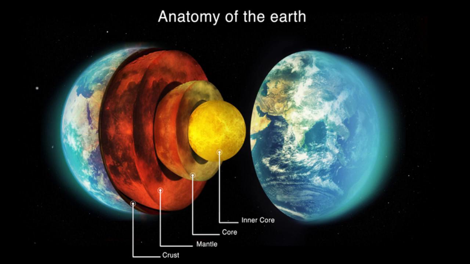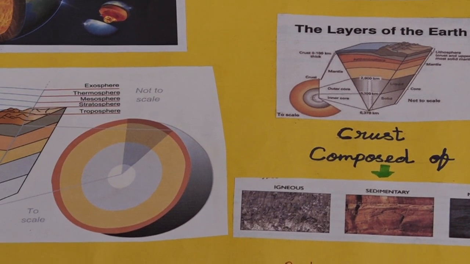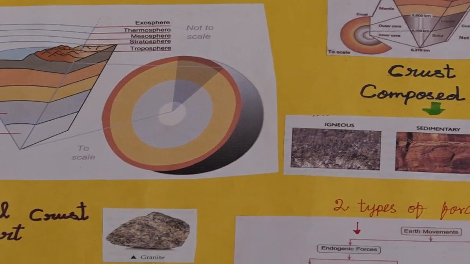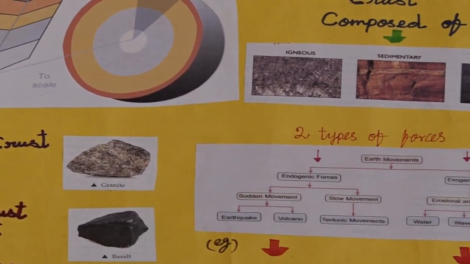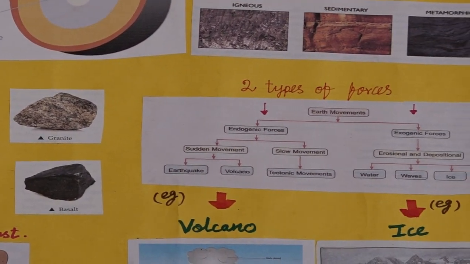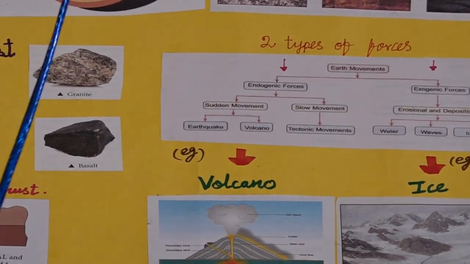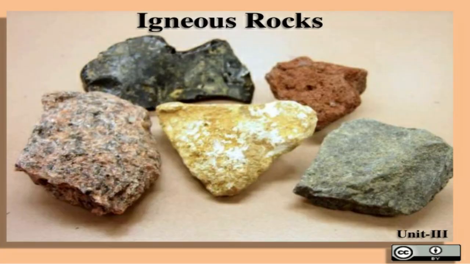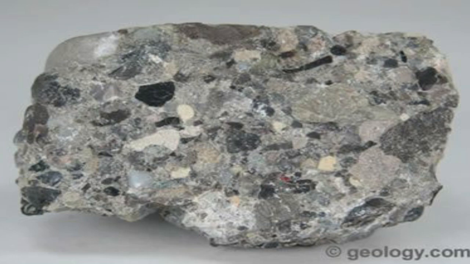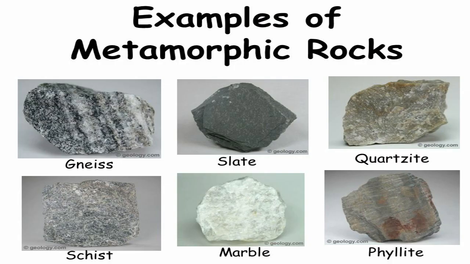Actually, the crust is the outermost layer of the earth. It is composed of three types of rocks: igneous, sedimentary and metamorphic rocks.